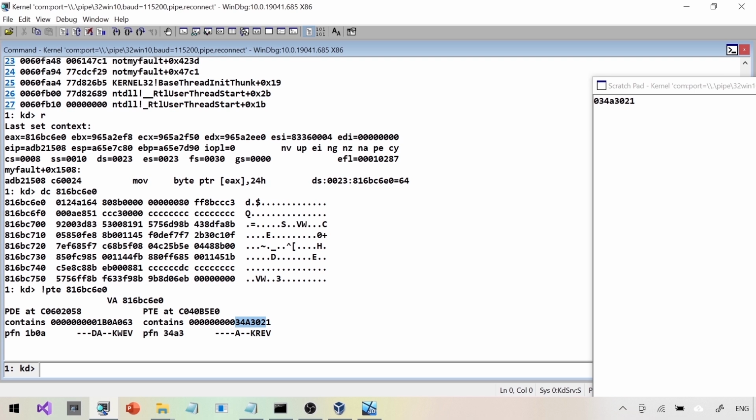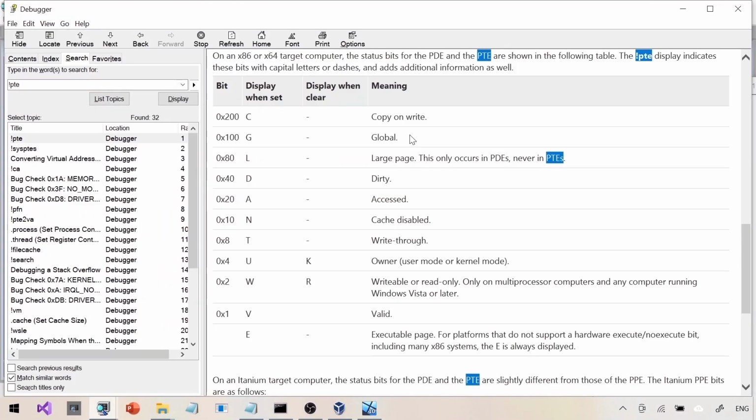Don't worry much about it. All we need to understand is the flags. Flags are the entity which gives permission, read or write in this particular case, and different qualities for that page. Let's look at the documentation real quick. This is the documentation of the !pt command. If you want to have a look, you can. And this is the relevant section which explains the meaning of each flag.